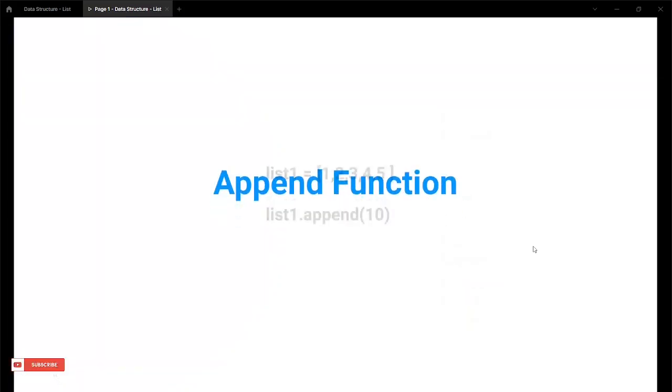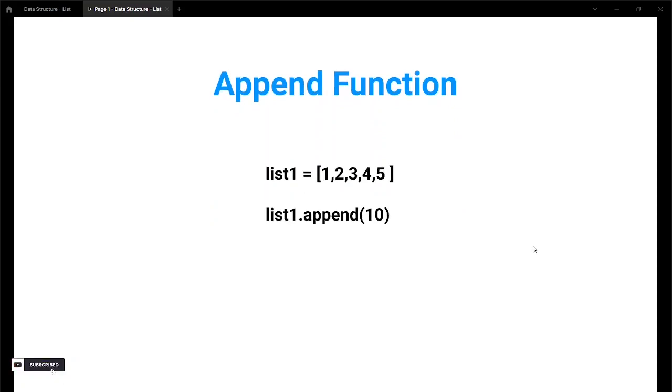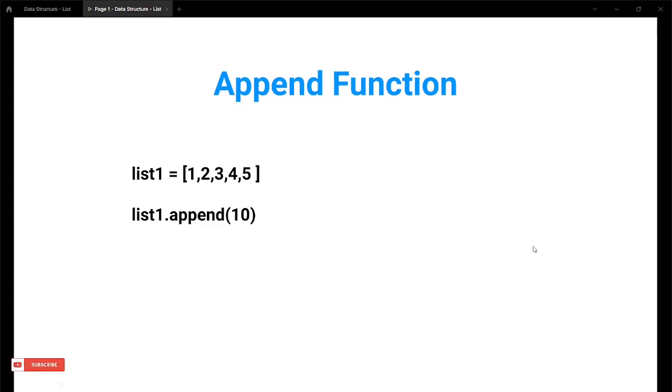Let's see about the append function. So for example, I'm here declaring a list of five elements, or 5 items. I'm appending 10. So the result will be that the last value will be the appended value.